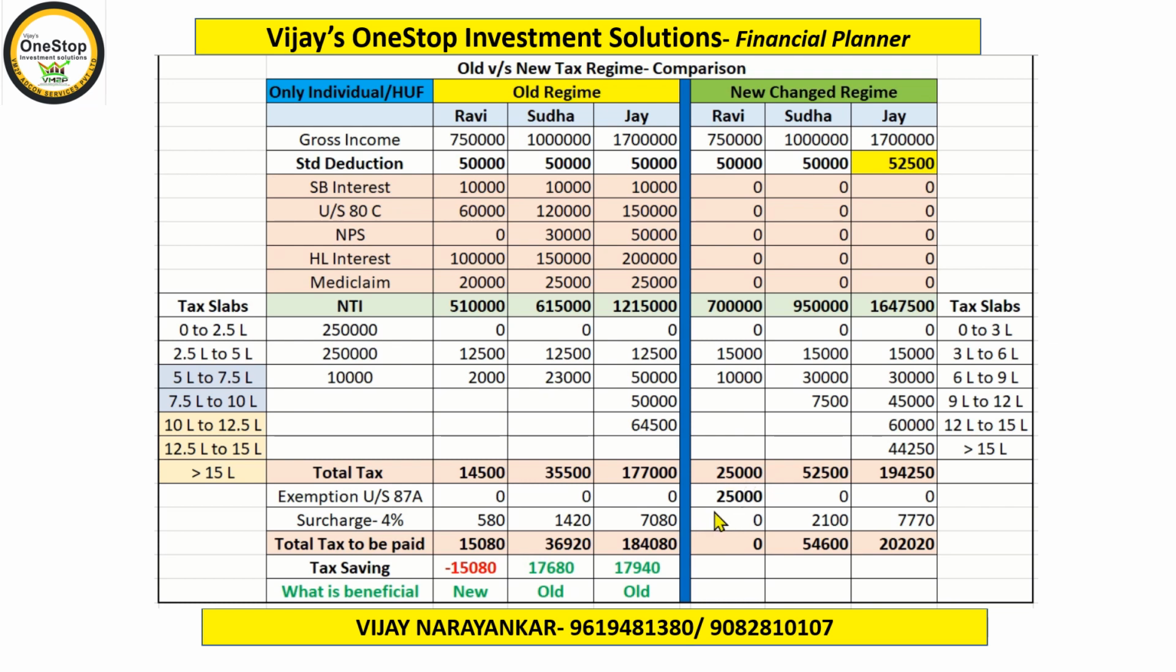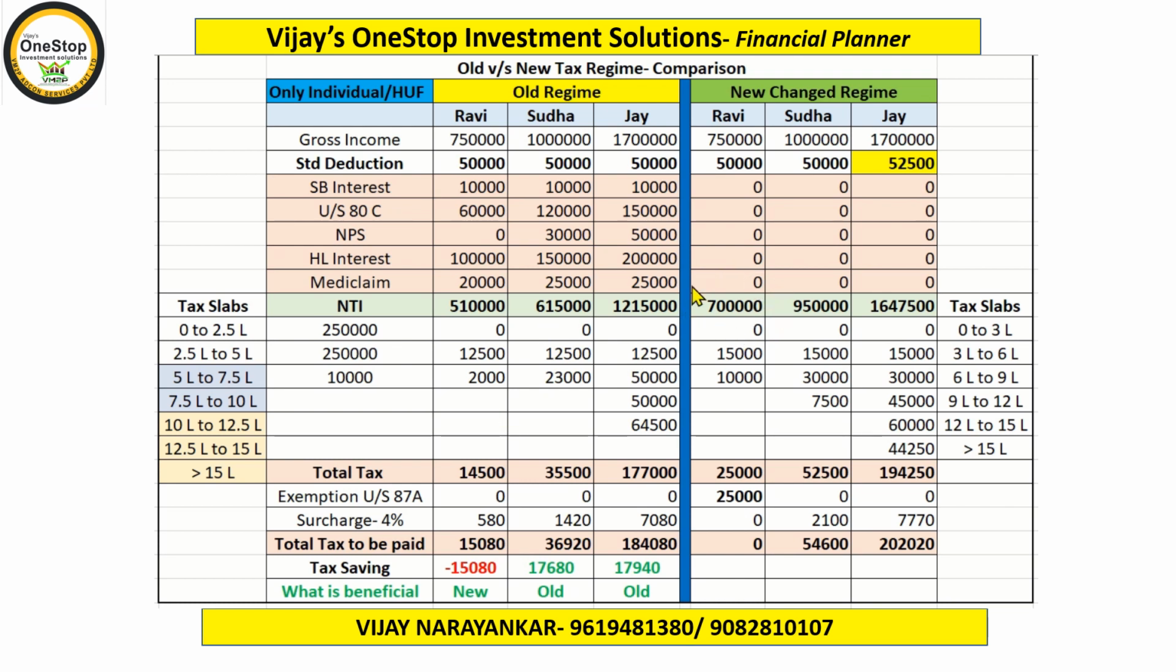Now here again, like the earlier case of Ravi, which I explained to you, the section 87A exemption bar, which was 5 lakh rupees in the old method, has been revised in the new methodology to the extent of 7 lakhs. So the bar has been raised from 5 to 7 lakhs.